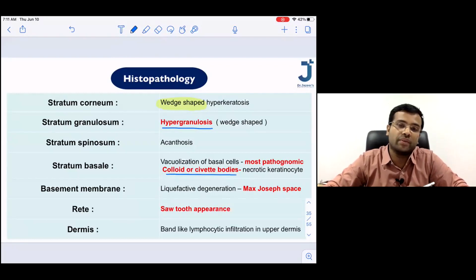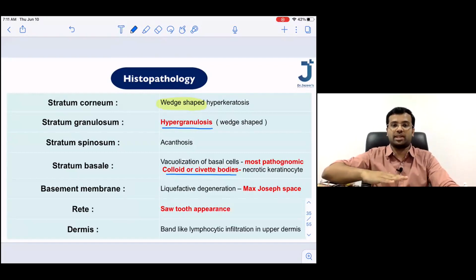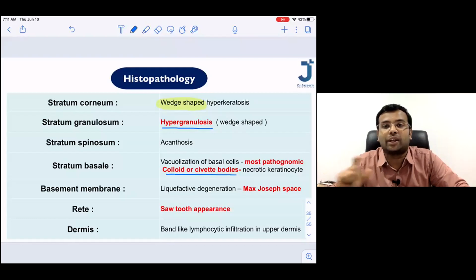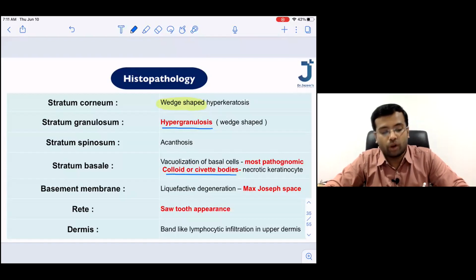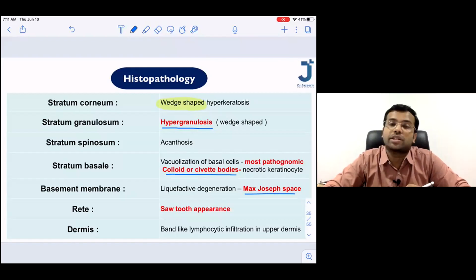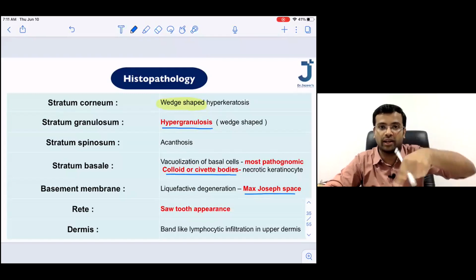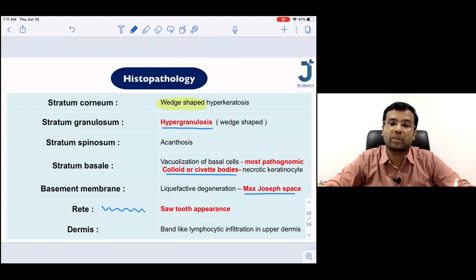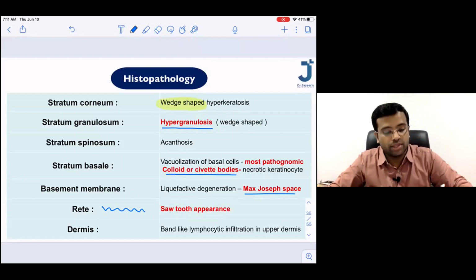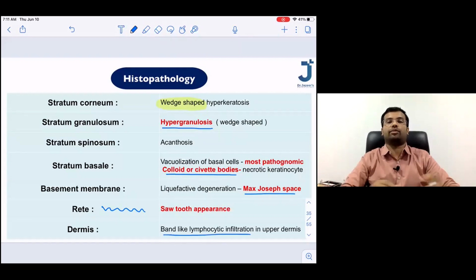What are colloid bodies or civatte bodies? These are seen in the stratum basale, and these are the necrotic keratinocytes. So we will also be able to see a liquefactive degeneration called as a Max-Joseph space. So remember, in psoriasis, the rete ridges were elongated regularly. Whereas in the case of lichen planus, you will be able to see a sawtoothing kind of a rete ridge. So sawtoothing appearance of the rete ridge is seen. And in the dermis, you will be able to see a band-like lymphocytic infiltration.